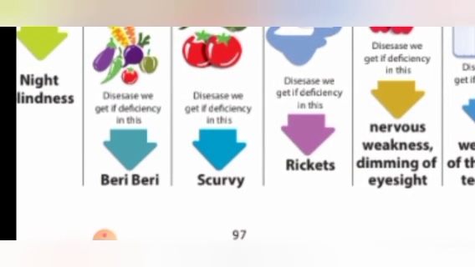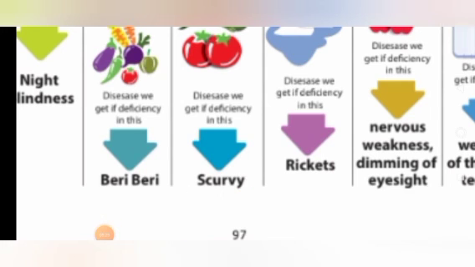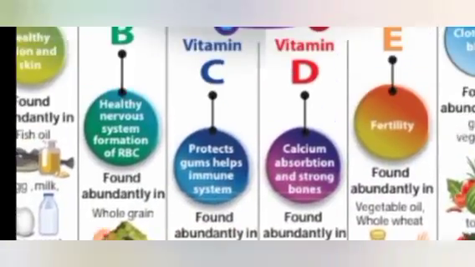Then what type of disease does it lead to? It leads to a disease called scurvy. Scurvy is a disease which makes our gums bleed. Our teeth are held by the gums, no? So if we have bleeding in that part, that is because of this disease called scurvy. So scurvy happens due to the lack of vitamin C.